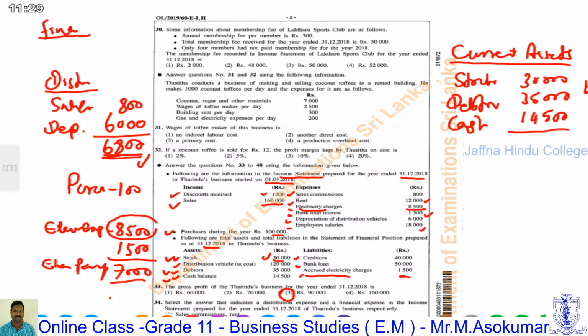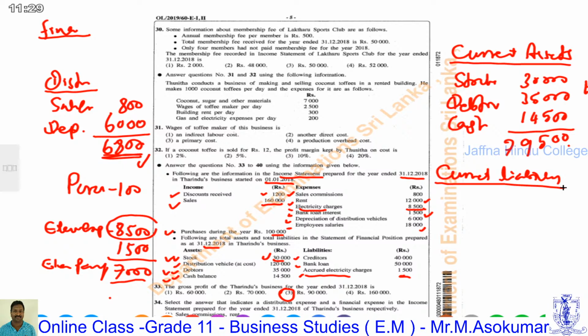Current assets total 79,500. Then we are going to calculate the current liability.